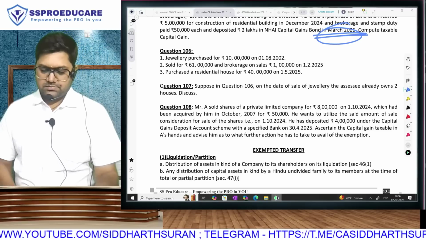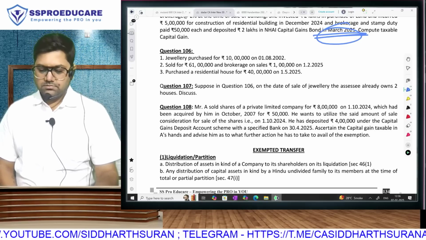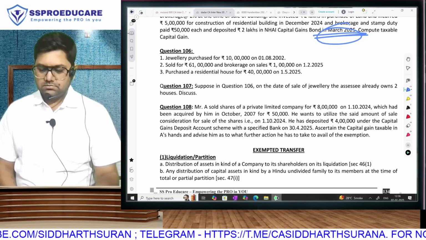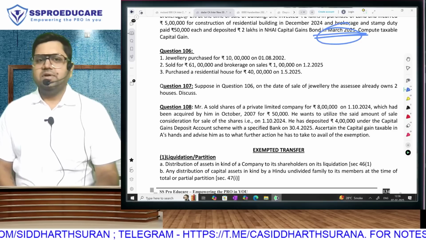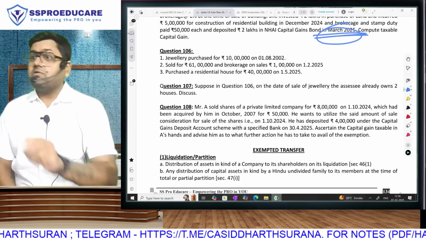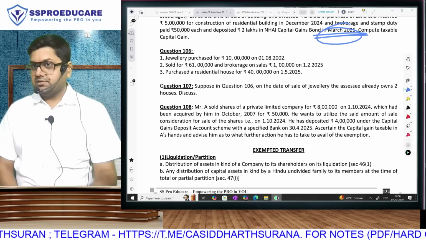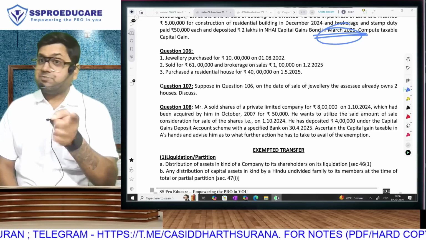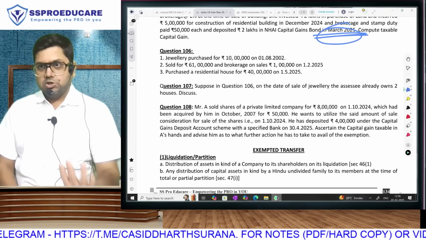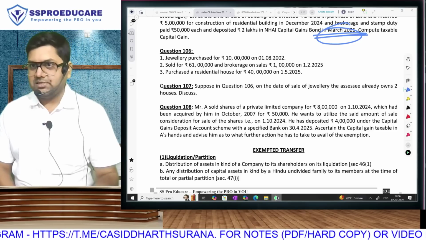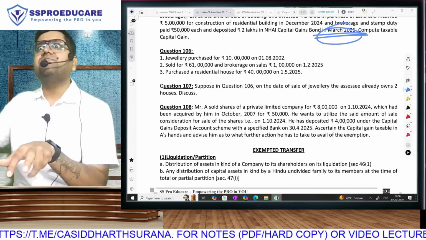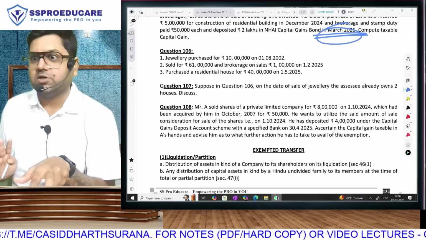107. Suppose in question 106, on the date of sale of jewelry, the assessee already owns 2 houses. Just that. Will he get exemption in that case? See, their target was to not allow any house. Please pay attention. But they allowed as per law 1 house, thinking that it will be your village house. Correct? So actually, as per law, you should be having maximum 1 house on the date of sale. You can have 2 houses if that second house is that one which you have purchased for the exemption.